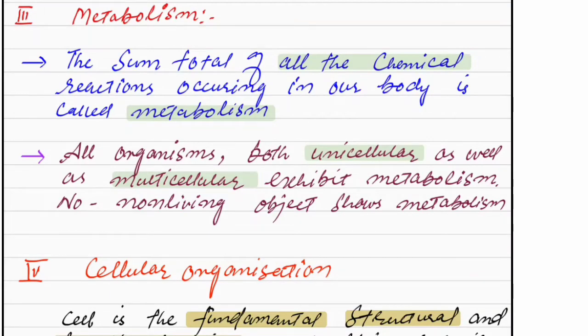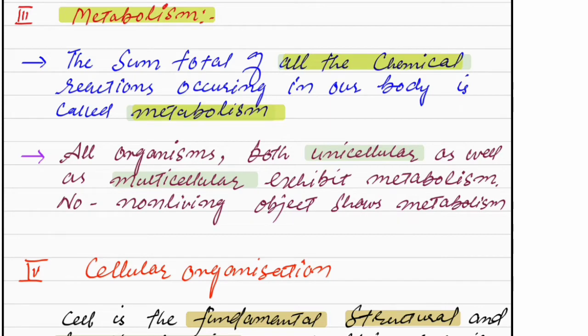Yes. The third characteristic of living organisms is metabolism. So what is metabolism? The sum total of all the chemical reactions occurring in the body is called metabolism. That means all the chemical processes, chemical reactions that are taking place in the body, we call metabolism. For example, we human beings, the living organisms, obtain food. This food is utilized, broken down into simpler ones, and after getting oxidized, the food is converted into energy.